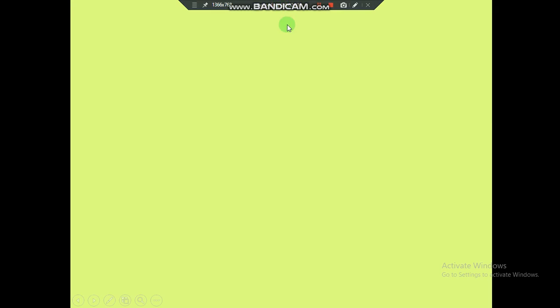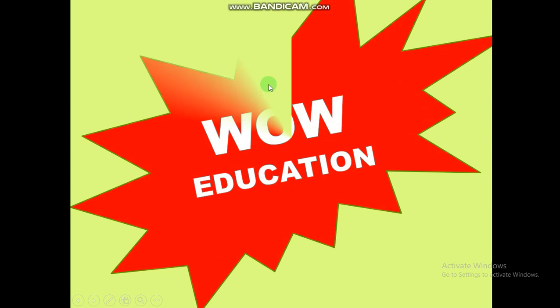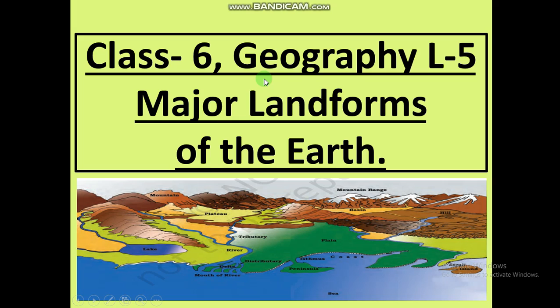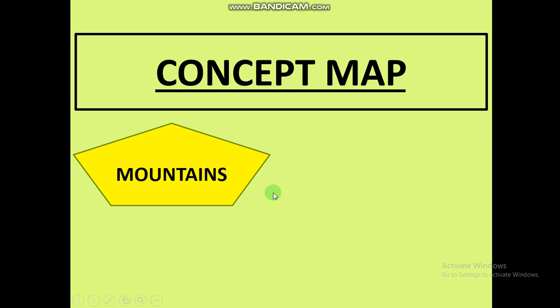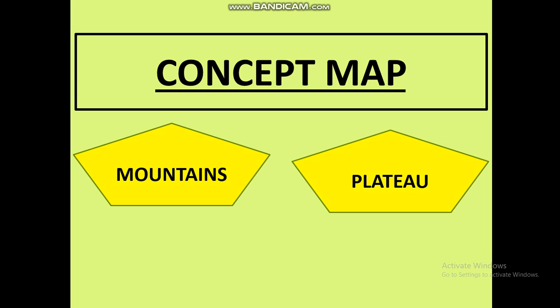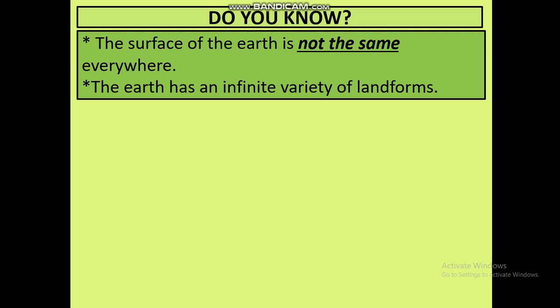Hello dear students, welcome to our education, and today we have brought lesson 5 of geography, and that is of class 6 CBSE board, and the name of the lesson is major landforms of the earth. And the concept map of this lesson is that we are going to cover explanation of mountains, plateau and plains. So let us start the lesson.